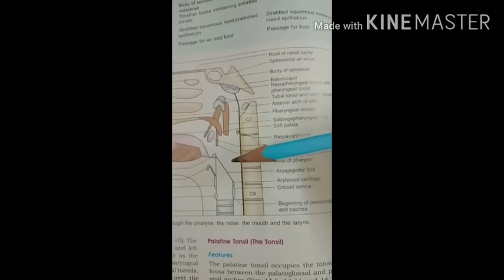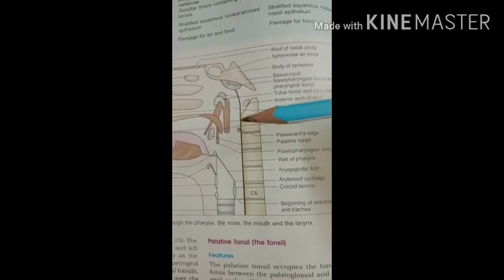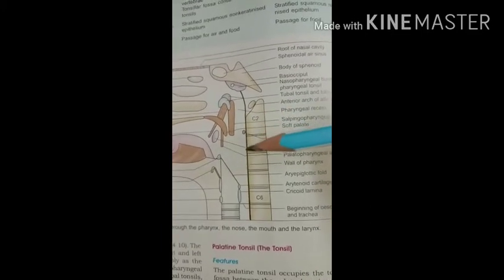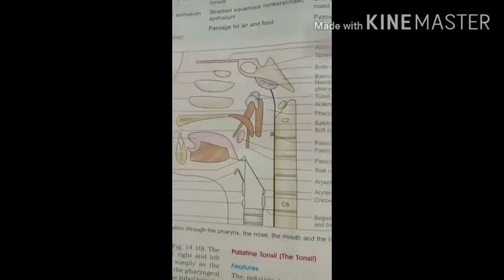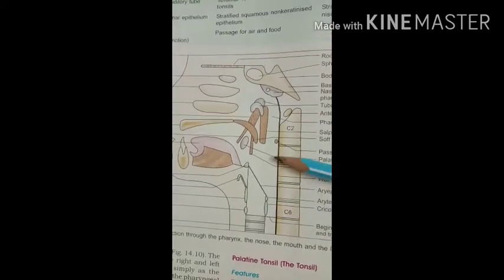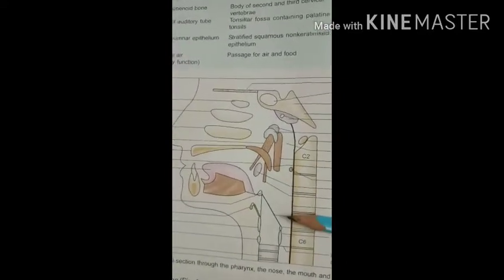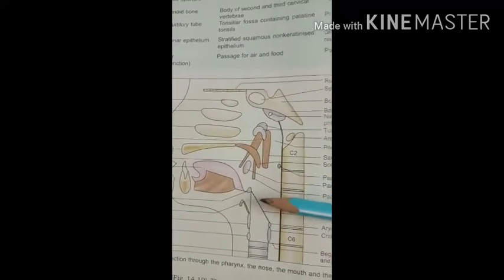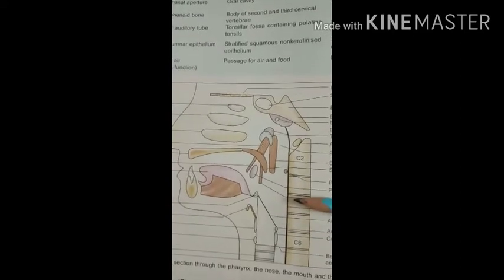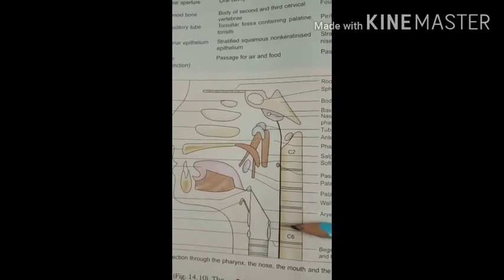The nasal and the oral parts are separated by the soft palate and the uvula. Then we have to see the laryngopharynx. The laryngopharynx is the lower part from this region to this region. It lies behind the laryngeal inlet, which is here, and the posterior wall of the larynx.